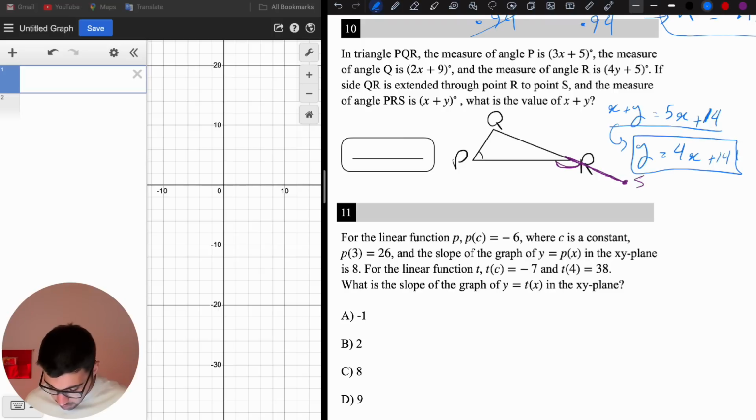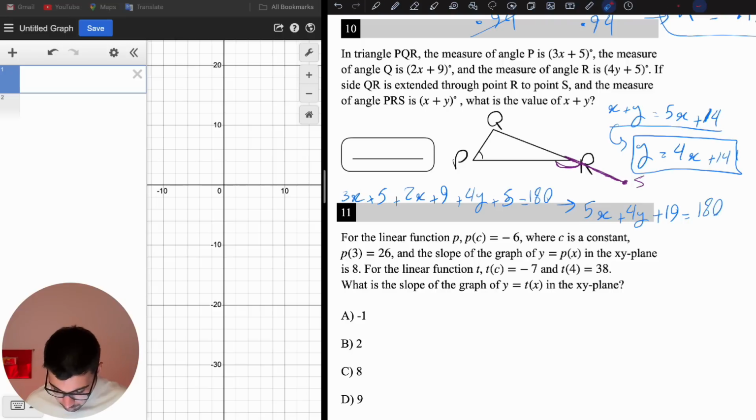So let's just have this. And the second thing that we can write is that the sum of these angles of triangle PQR is going to be 180. So let's also write that down. So 3x plus 5 plus 2x plus 9 plus 4y plus 5 is going to be 180. Let's simplify this. So we will have 5x plus 4y plus 19 equals 180. Now I want to remove this y, and I know y equals 4x plus 14. So let's plug that here. 4 times 4x plus 14.